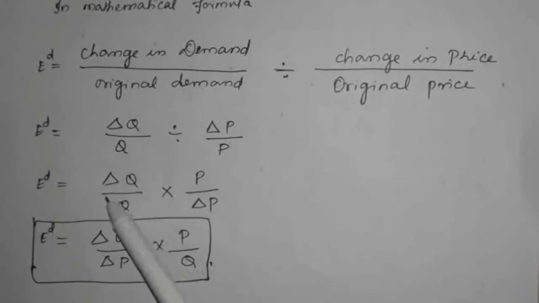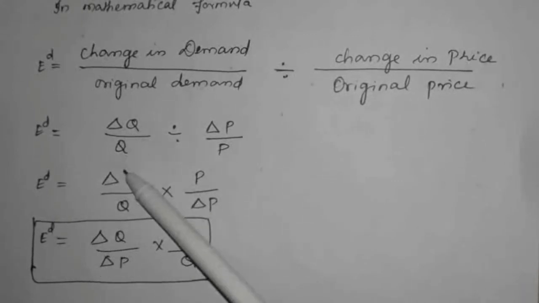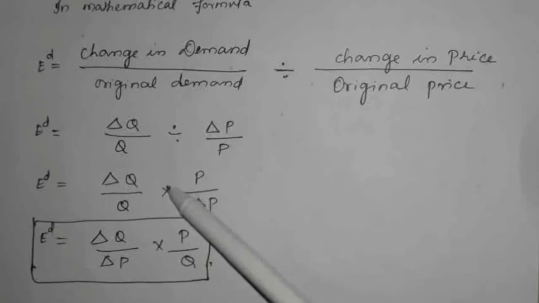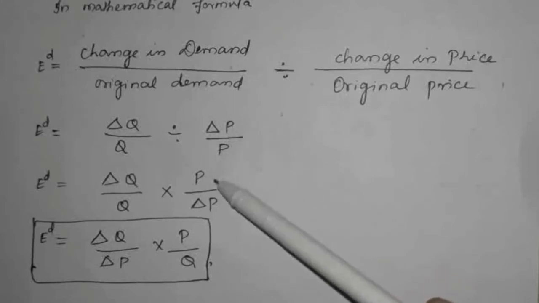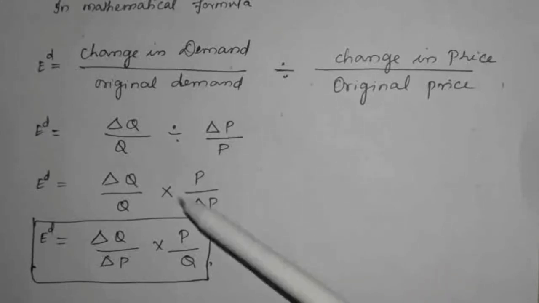Let the left side be as it is. If we put a multiplication symbol, we have to invert, P by delta P. That is, elasticity of demand is change in quantity demanded divided by change in price, into original price divided by original quantity demanded.